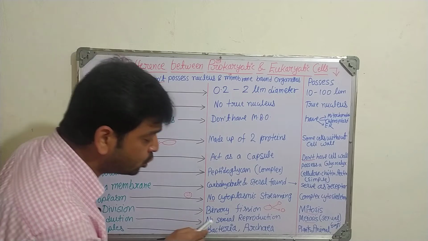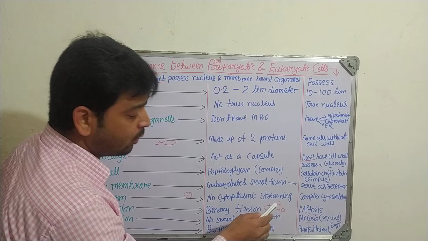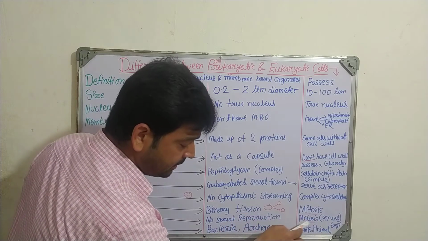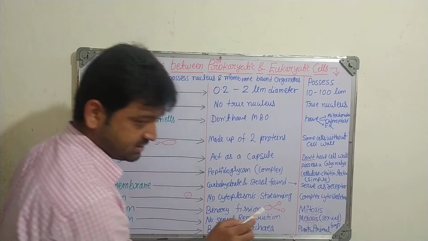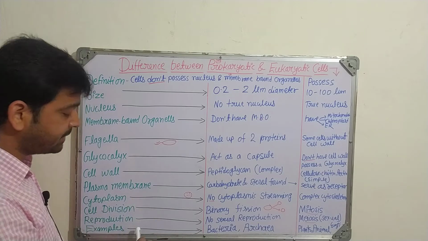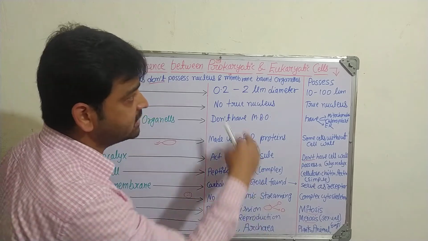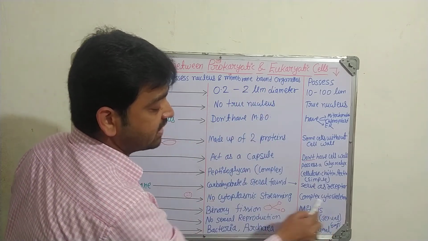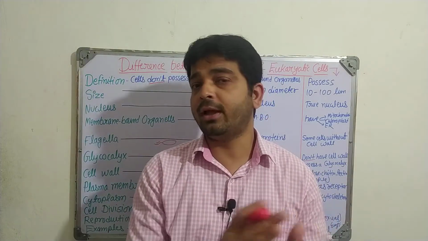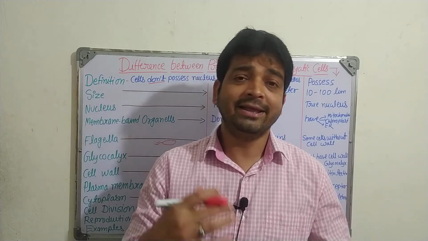Reproduction: there is no sexual reproduction in the prokaryotic case, whereas in eukaryotic sexual reproduction is possible, depending, and they adopt the meiosis pattern when they go for reproduction. Examples are very important here. In prokaryotic the examples are bacteria and archaea, whereas in eukaryotic we can keep plants, animals, fungi, protozoa and all those things. So these are the basic points where we differentiate prokaryotic and eukaryotic cells, so that you can write it down.